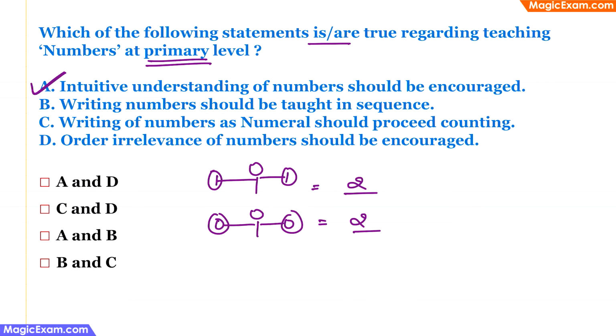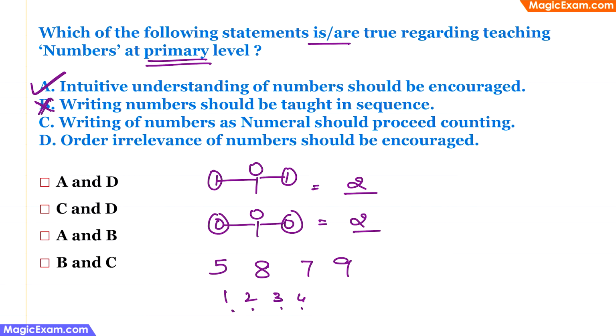Now, writing numbers should be taught in sequence. This is incorrect, because some children may learn to write 8 before they learn to write 5. They may learn to write 9 before they learn to write 7, because it depends on how well the child is practicing writing and what they are comfortable with. Therefore, it is not necessary that they should learn to write in the same sequence as 1, 2, 3, 4. They can learn writing in any sequence. Therefore, this is an incorrect statement.